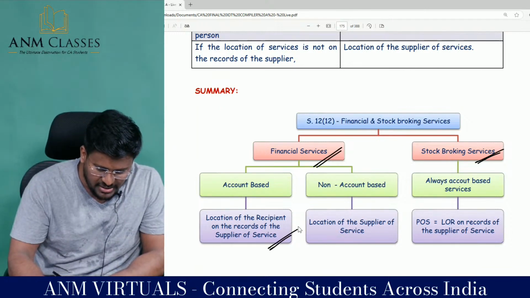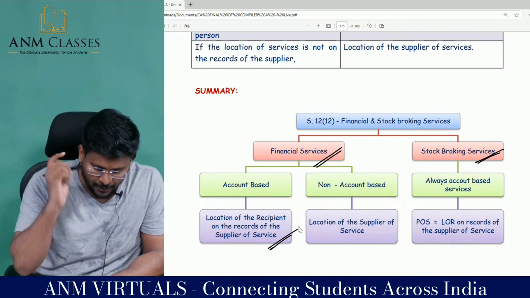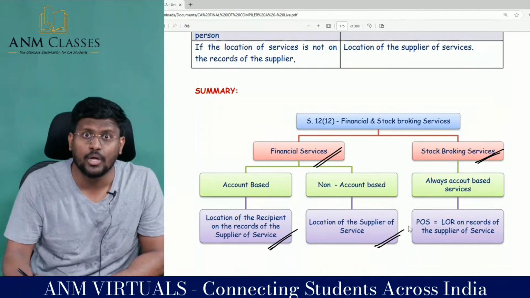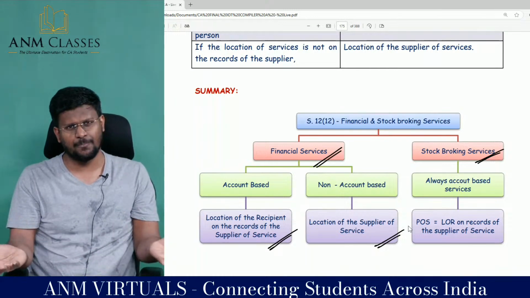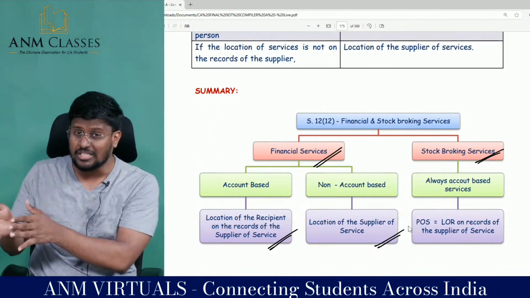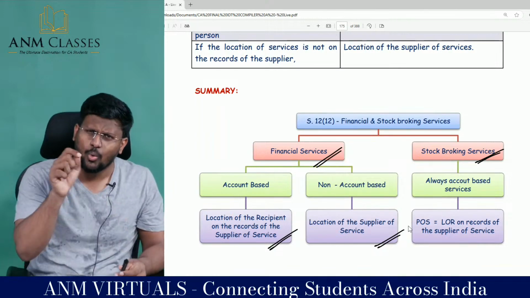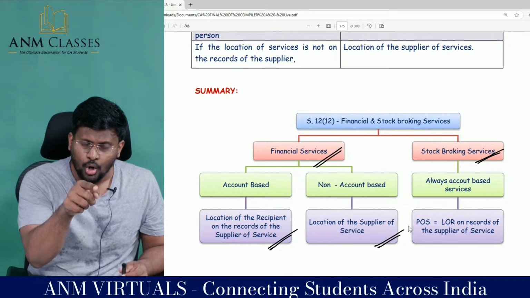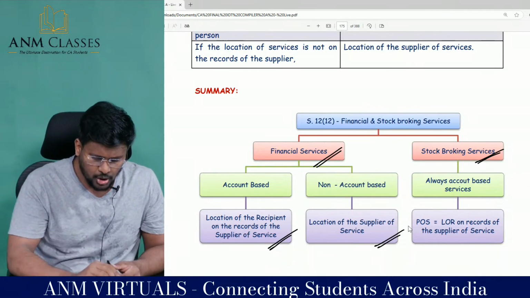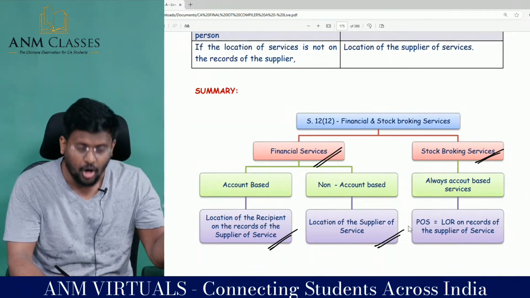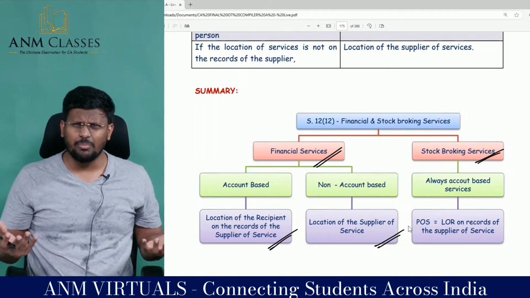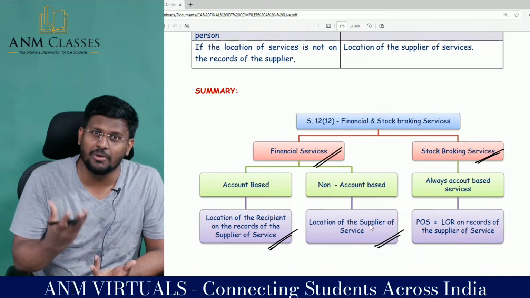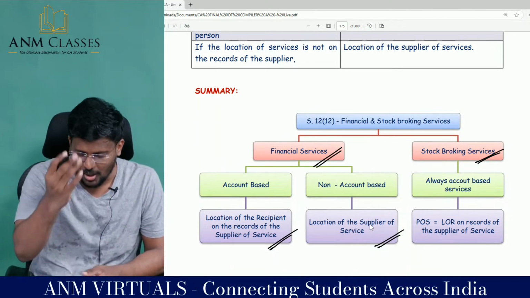If it is account-based services, the place of supply is the location of the recipient on the records of the supplier of service. If it is non-account-based services, it is the location of the supplier of the service. So that service may be account based or not. Account based means you have taken an account. How have you taken the account? By giving the details. So your address is available with the service provider, so location of the recipient on the records of the supplier. Non-account based, hey, who are you, man? That is why the location of the supplier of the service, because we are providing a service not related to your accounts.